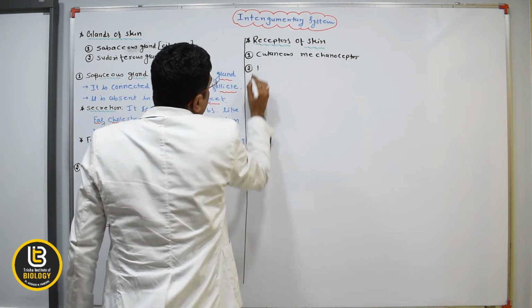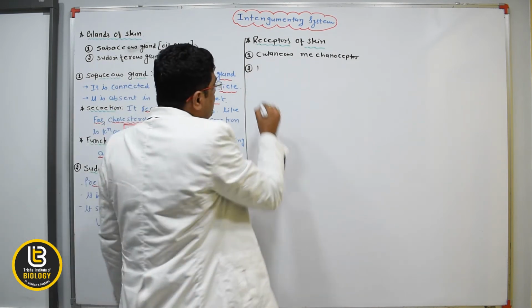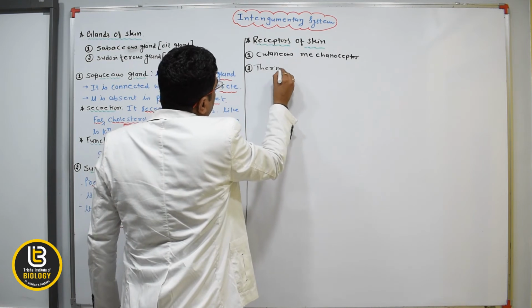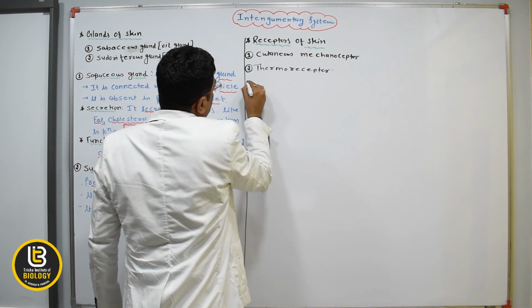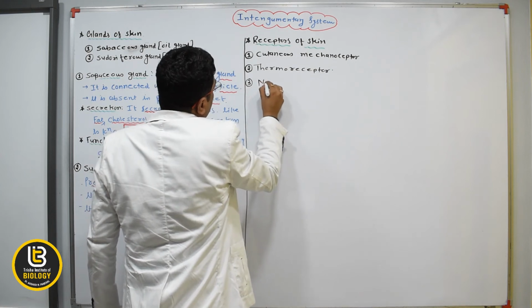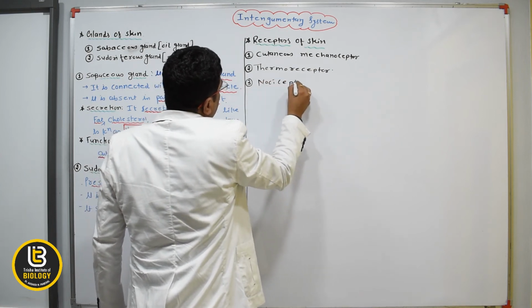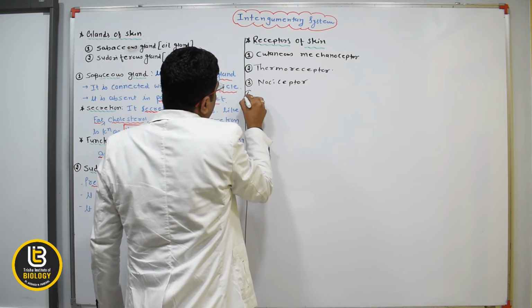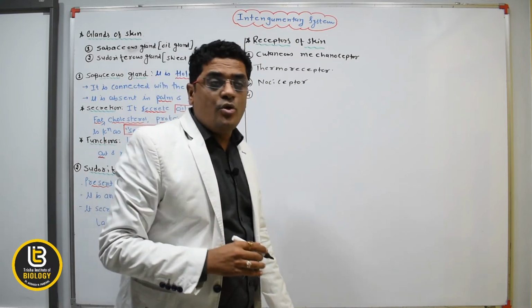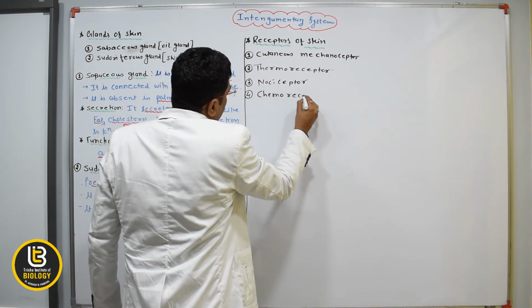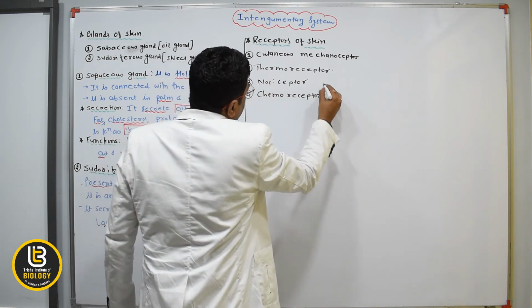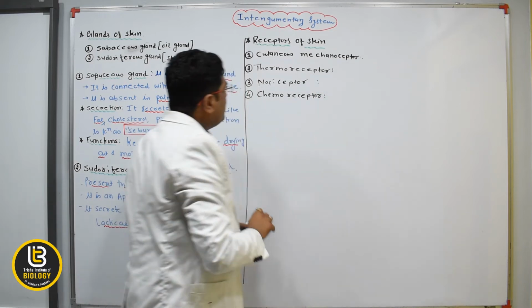Second, it possesses the thermoreceptor. Third is the nociceptor, and fourth is the chemoreceptor. So these four types of receptor are present in the skin.